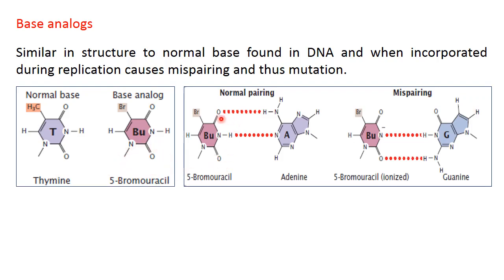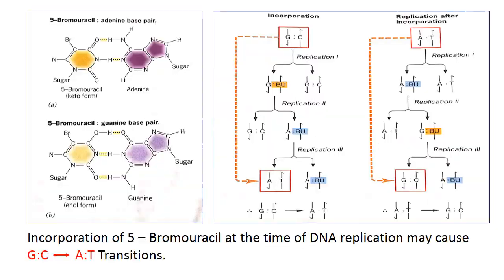So the cell's DNA replication machinery may mistakenly take this 5-bromouracil and pair it with adenine, and sometimes 5-bromouracil, in its ionized form, may also pair with guanine. That is a completely different pairing.